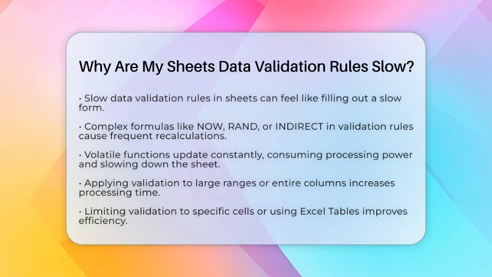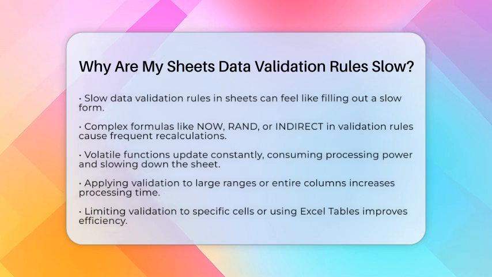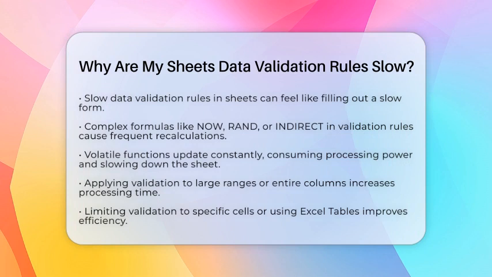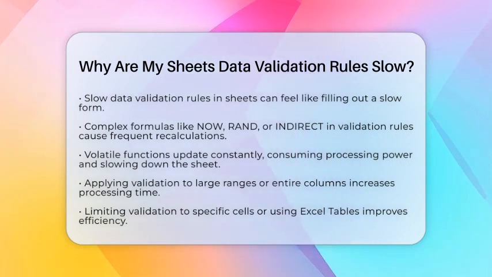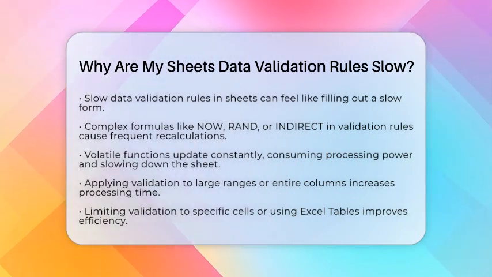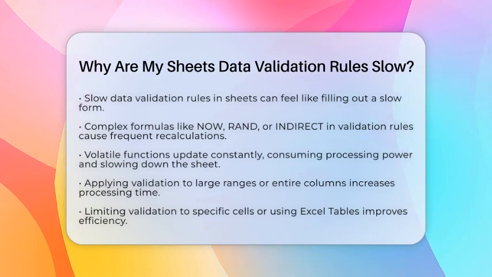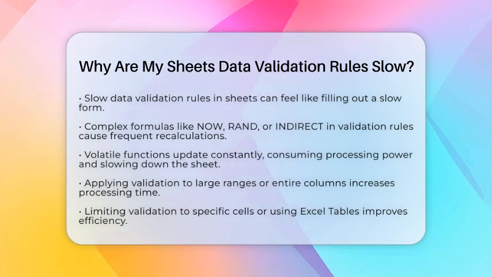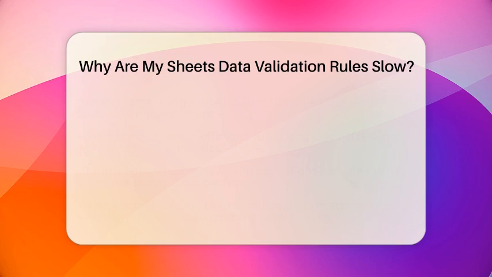First, complex formulas inside your validation rules are a common culprit. If you use functions like NOW, RAND, or INDIRECT, Excel recalculates these every time the sheet updates. This constant recalculation uses up processing power and slows things down. Volatile functions are designed to update frequently, which is great for real-time data but bad for speed when used in validation rules.